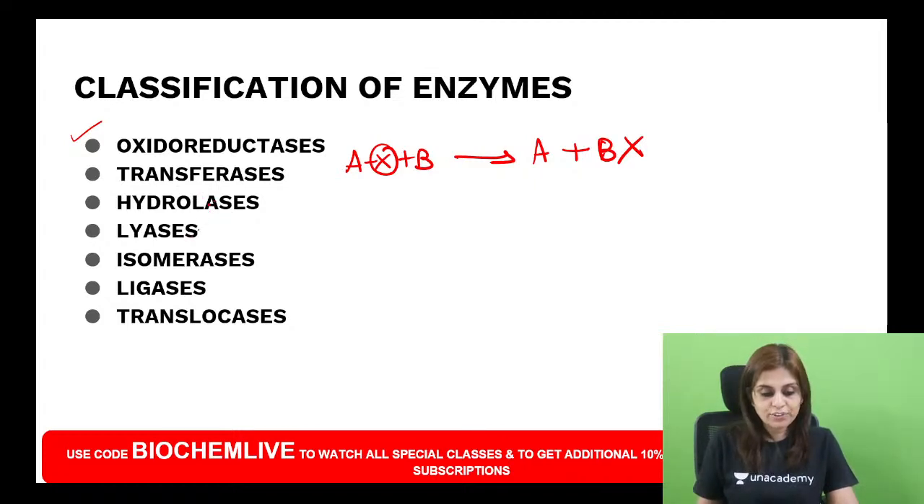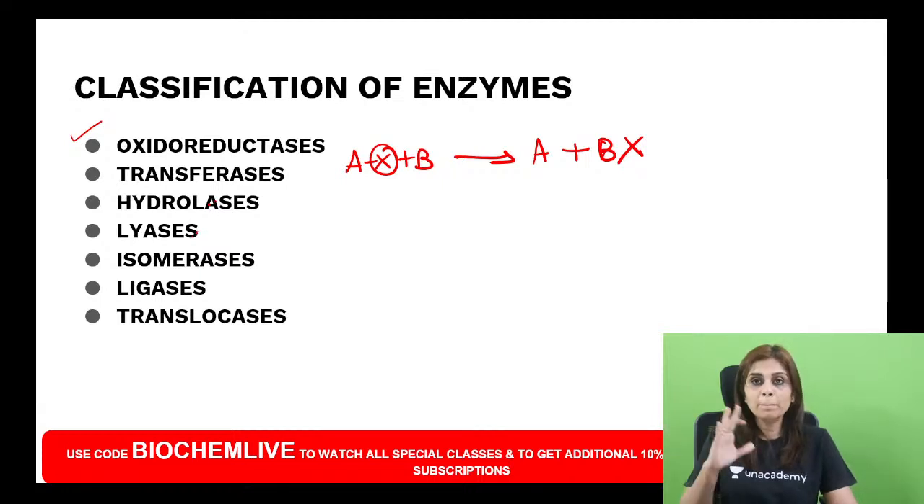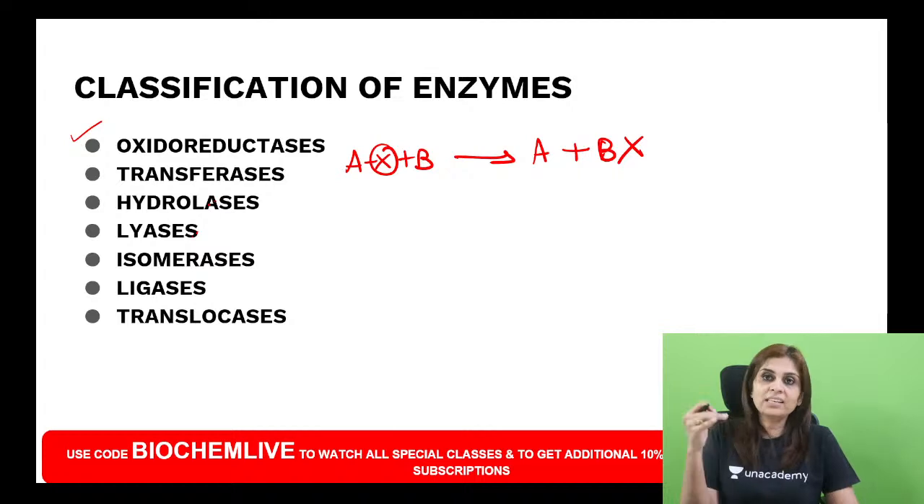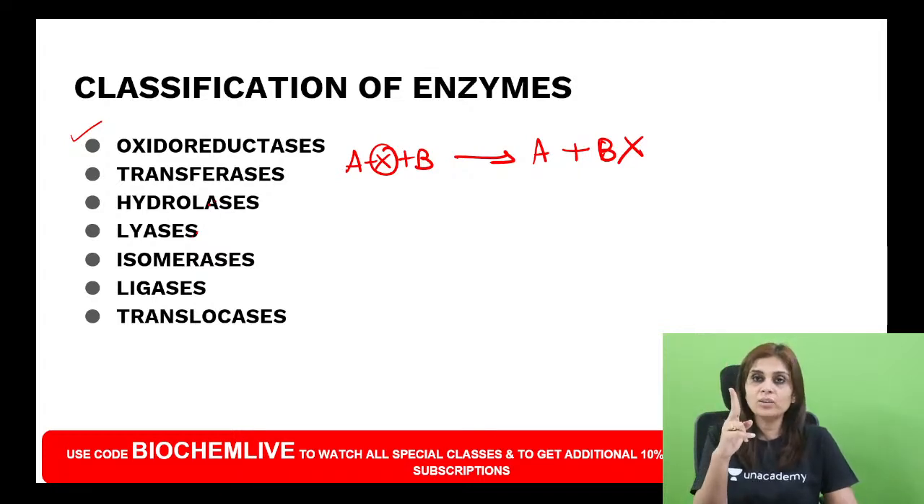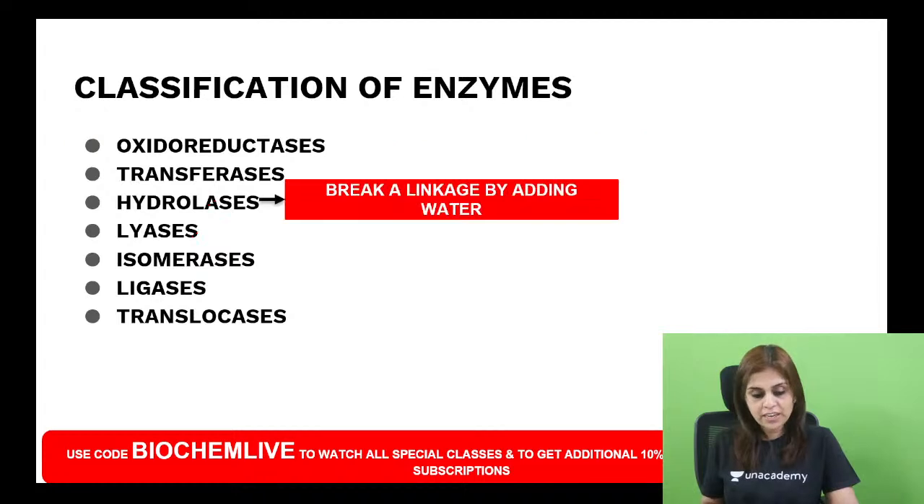Now about hydrolase and lyase. Listen to this carefully. Always compare and contrast these two classes of enzymes, because both hydrolases and lyases can cleave a linkage. Do you all understand this? Hydrolases will cleave a linkage by adding water. Lyases will cleave a linkage without adding water. What is the difference between hydrolase and lyase? Hydrolase cleaves a linkage by adding water. Lyases cleave a linkage without adding water.